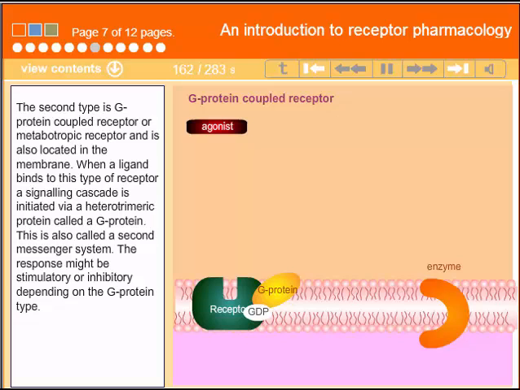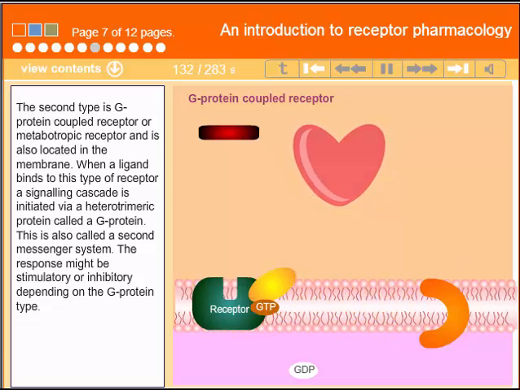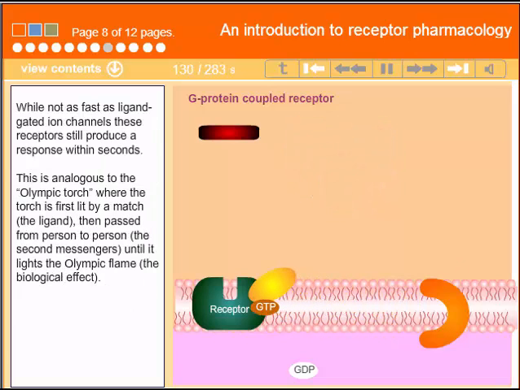The second type is the G-protein coupled receptor, or metabotropic receptor. This is located in the membrane. When a ligand binds to this type of receptor, a signaling cascade is initiated via a heterotrimeric protein called a G protein. This is also called a second messenger system. The response might be stimulatory or inhibitory, depending on the G protein type. While not as fast as ligand-gated ion channels, these receptors still produce a response within seconds.